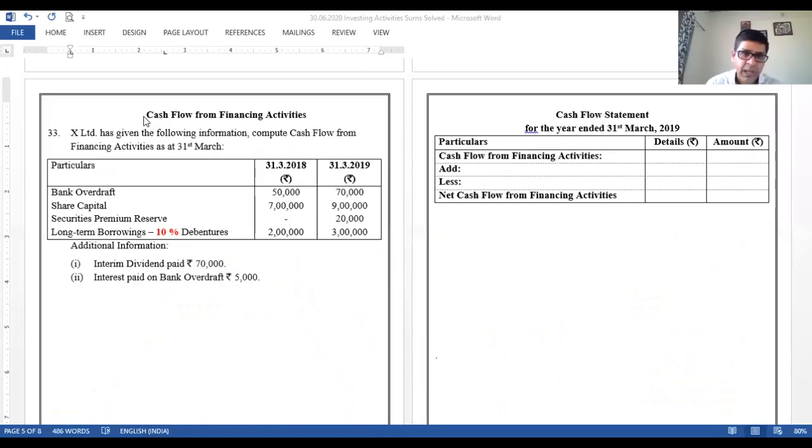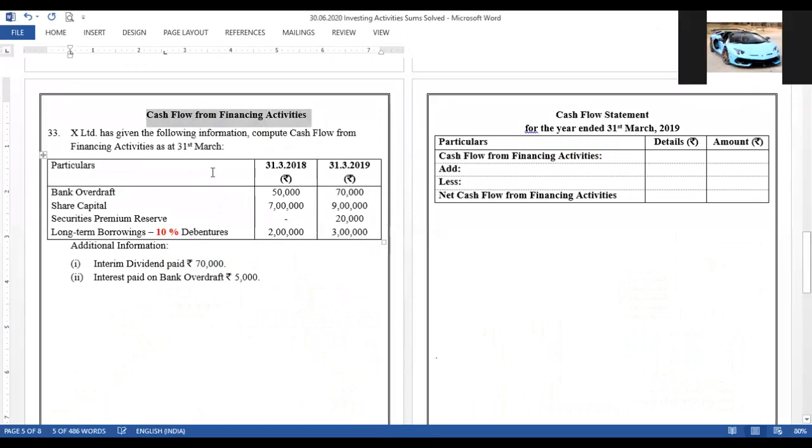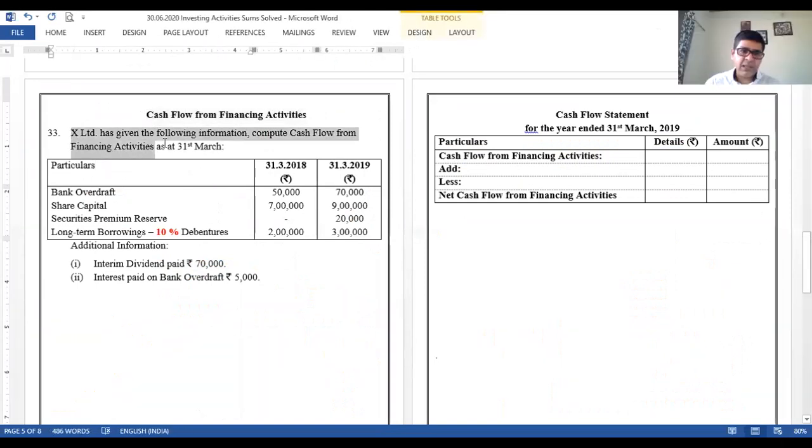We are into the topic now, cash flow from financing activities. X Limited has given the following information. Compute the cash flow from financing activity as on 31st of March. We can see that this is bank overdraft, share capital, securities premium reserve, and long-term borrowings, 10%. Okay, rate is there. So I already marked it with red to draw attention to this particular 10%.